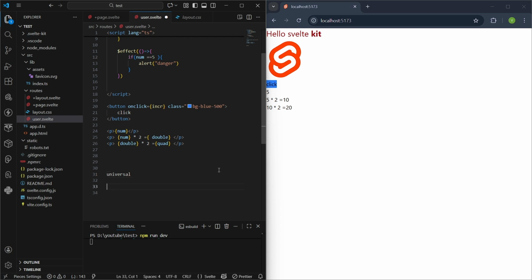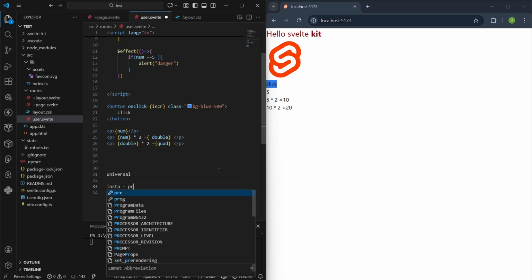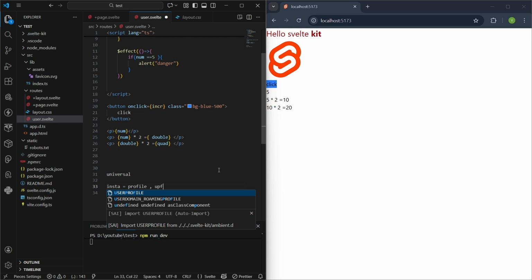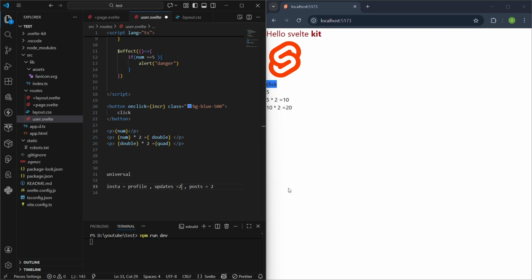So what is universal reactivity? Suppose you are on Insta, and there are three tabs: profile, updates, and, for example, posts. You go to the posts tab and upload a new post, changing the count from 1 to 2. What you want is that whenever you change a state, for example this post from 1 to 2, it also gets updated in your other tabs.